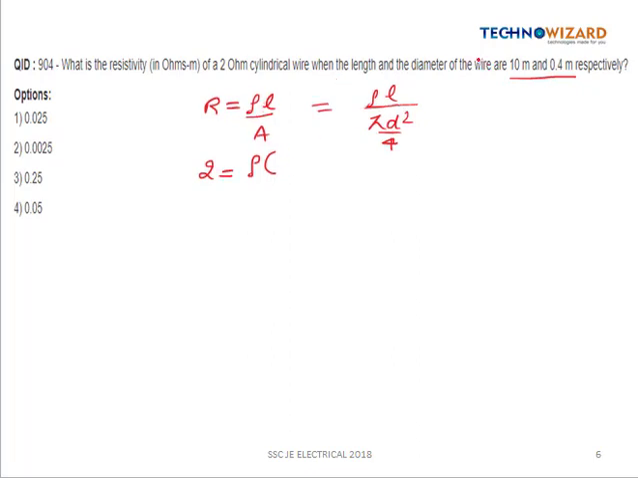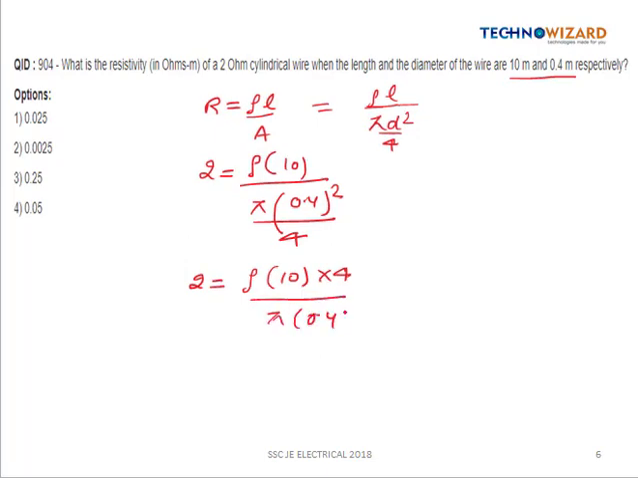So let us substitute the values. Length is given, which is equal to 10 meter, and area is pi into diameter 0.4 square by 4. So let us simplify this. So this will be 2 is equal to rho into 10 into 4 by pi into 0.4 square. So after simplification, we are getting the value of rho as 0.02512 ohm meter. So option A is the right answer.